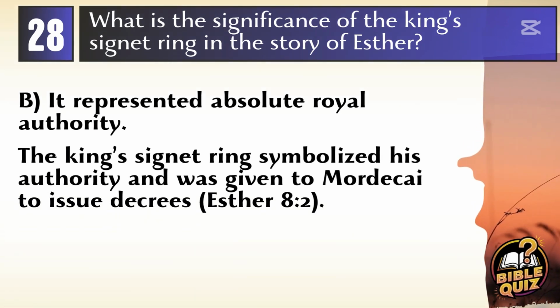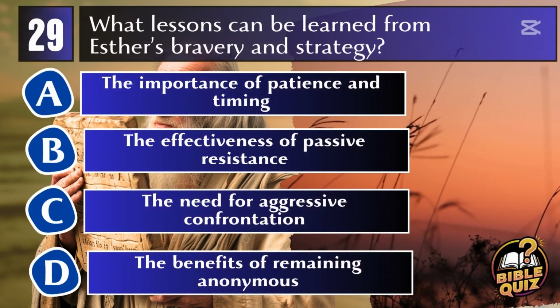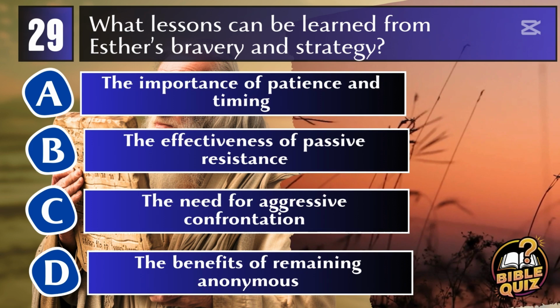Answer: B. It represented absolute royal authority. The king's signet ring in the story of Esther is significant because it represented absolute royal authority. The ring was used to seal edicts, and giving it to Mordecai symbolized the transfer of authority to issue decrees on behalf of the king. Esther 8:2.